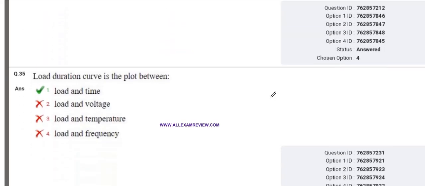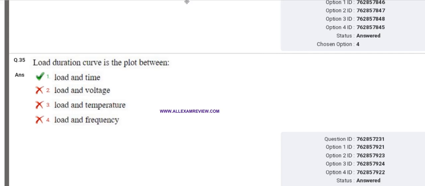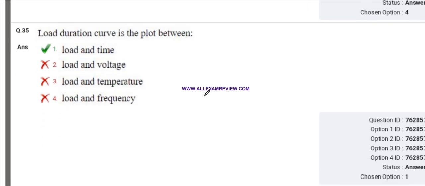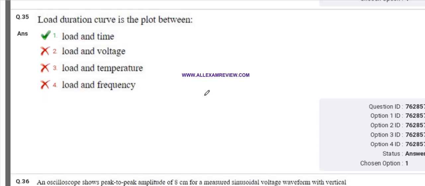Load duration curve is the plot between. So I told you so many times about the load duration curve. It is a plot between the load and the time, and in which you can easily see the time duration. In between the time duration, the different loads we can use.